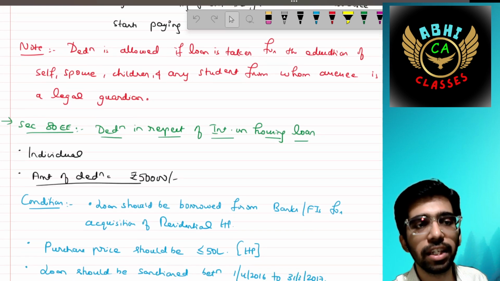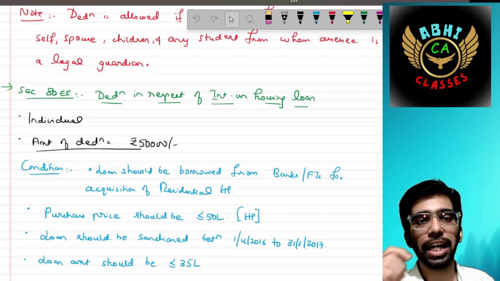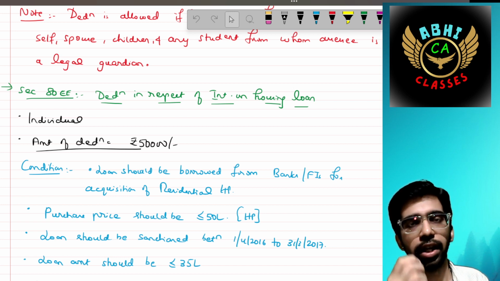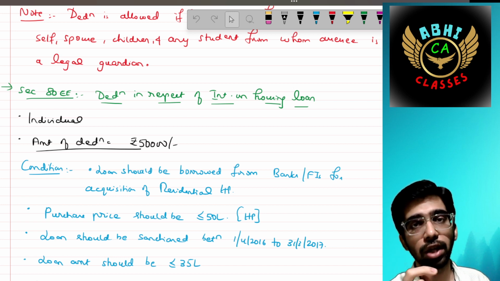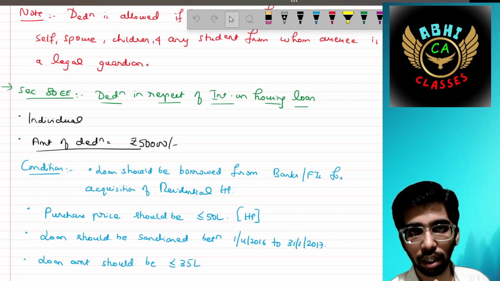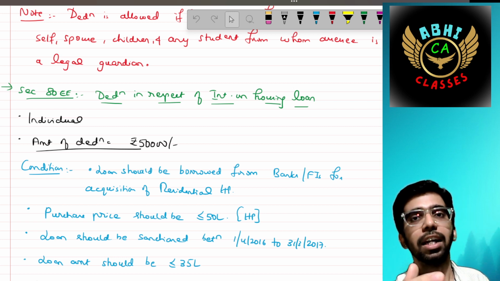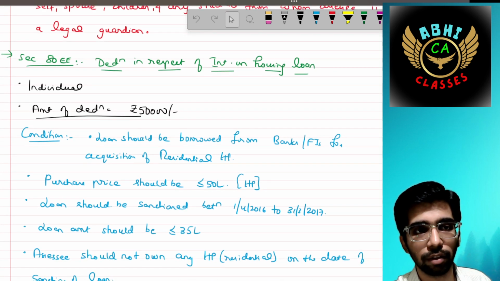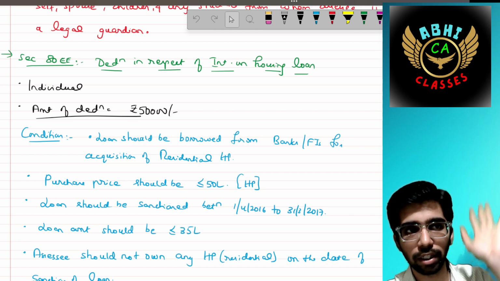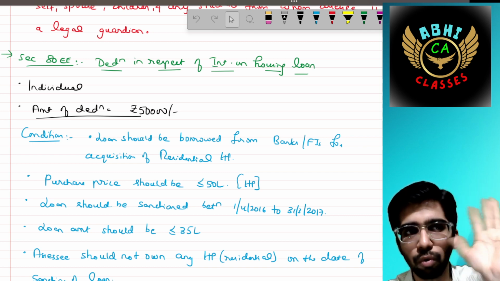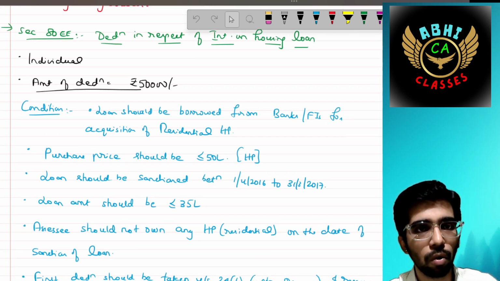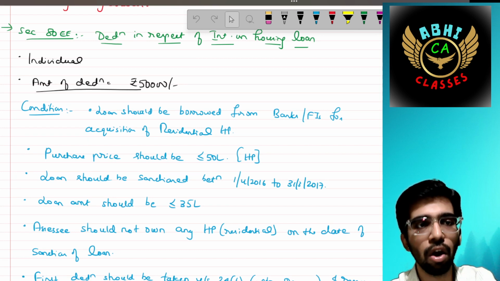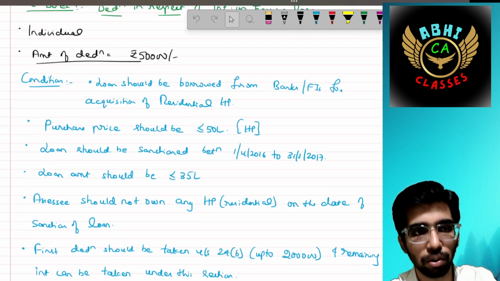Then 80EE talks about deduction in respect of interest on housing loan. What confusion lies here is that deductions in respect of interest can be claimed under section 24, correct? Over and above that deduction, that is 2 lakh, you can claim the deduction under this section. For an individual assessee, the deduction is up to 50,000 only. Condition: the loan should be borrowed from a bank or financial institution (FI) for the acquisition of a residential house property.